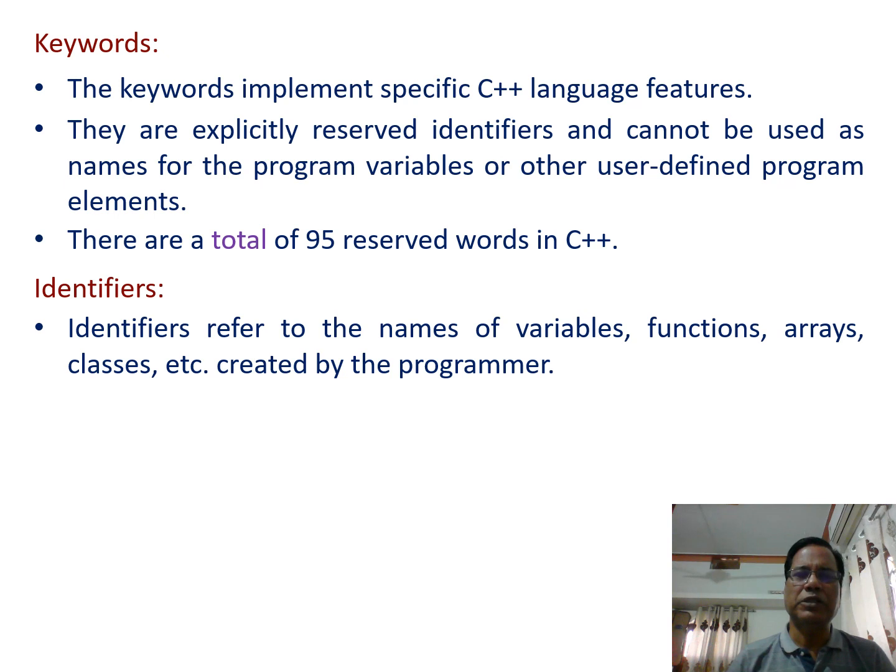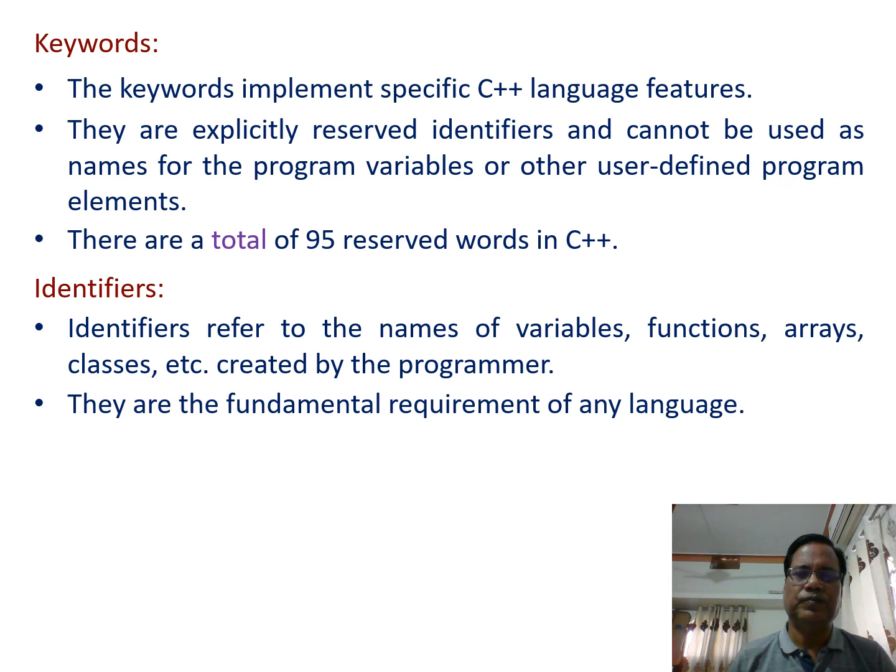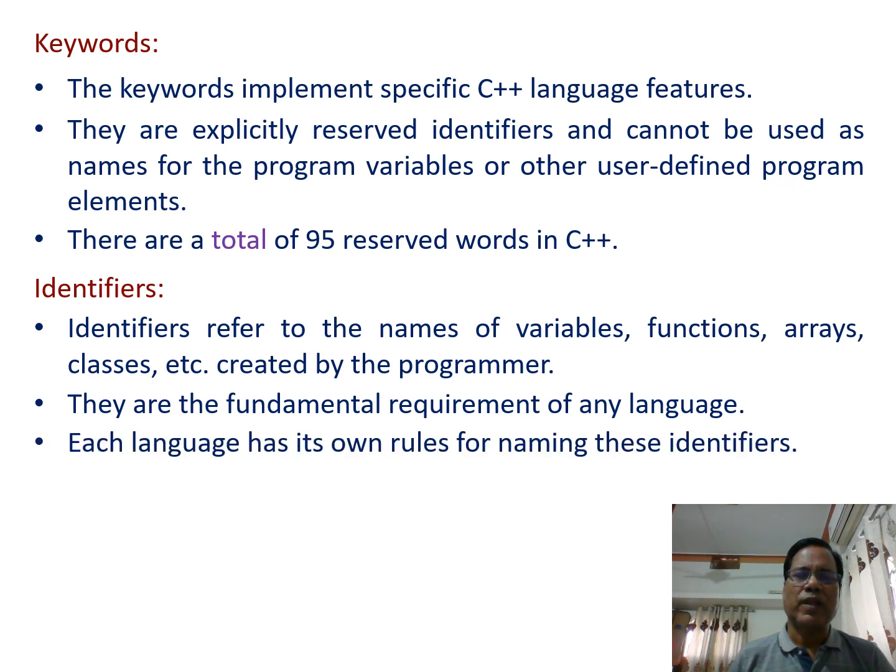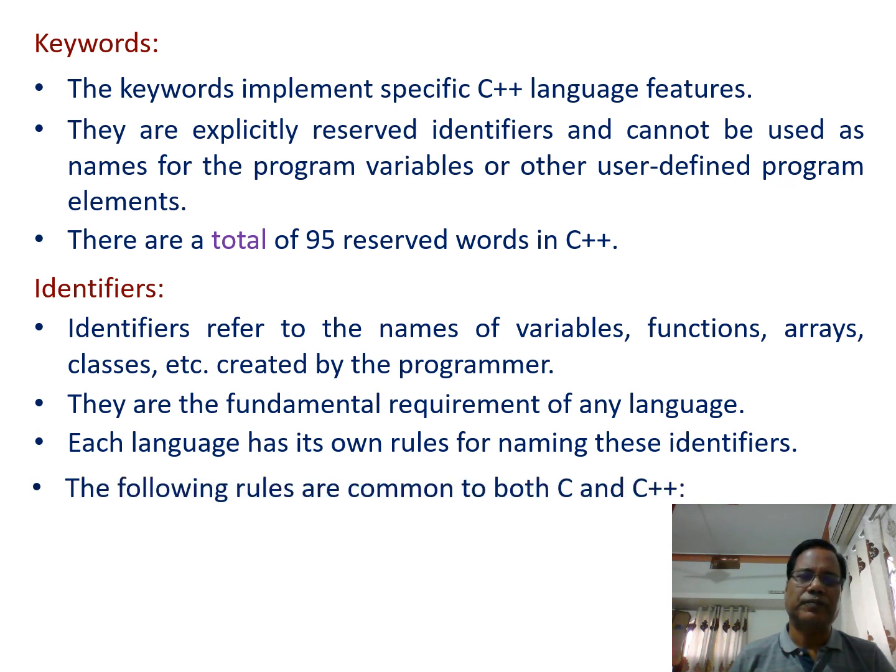So that name is nothing but the identifier. Similarly, the name of the function, name of the arrays, classes, all are identifiers. They are fundamental requirement of any language. Each language has its own rules for naming these identifiers.